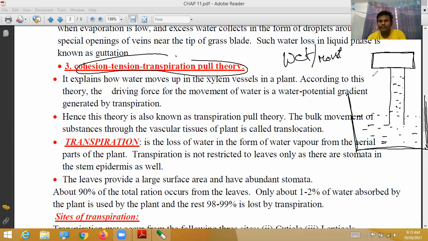Okay, so keep this setup aside, outside in the environment. Observe carefully. After some time, the water level in the beaker gradually decreases. So what happened here? The water is transported, and this wet sponge evaporates water to the environment. This is called the transpiration pull theory.